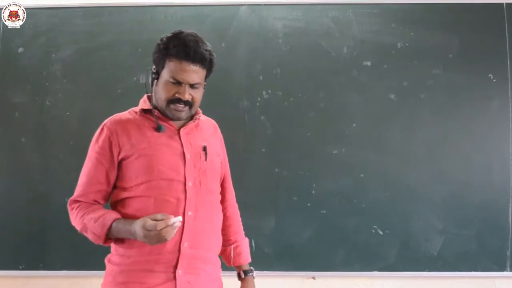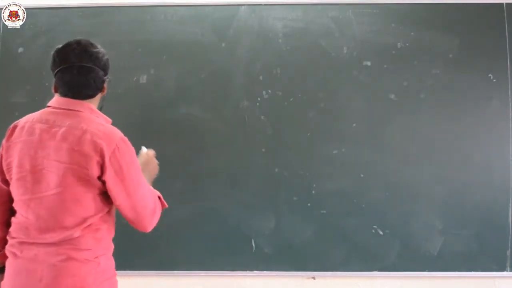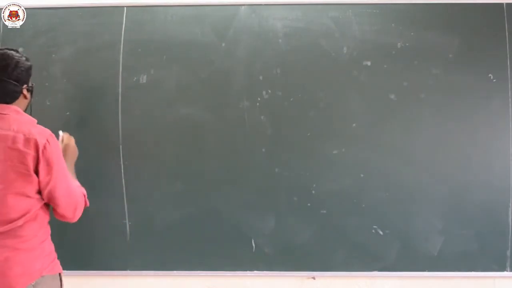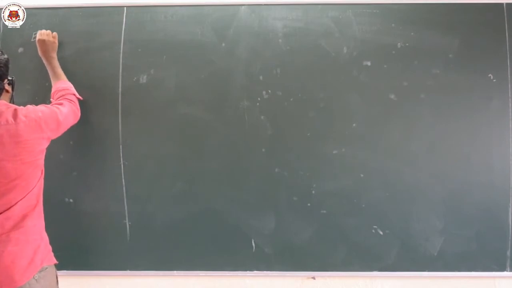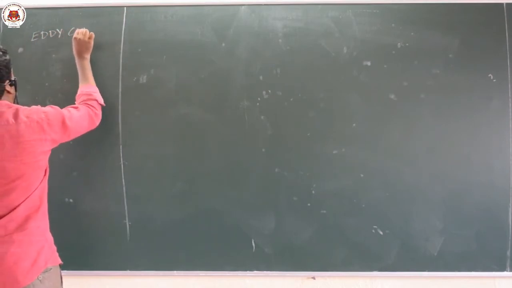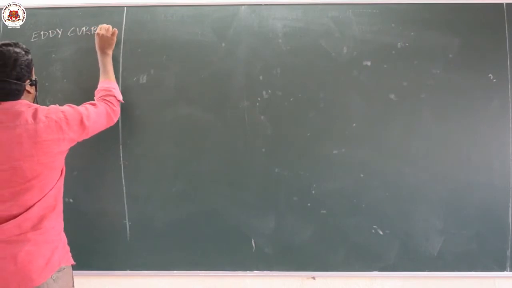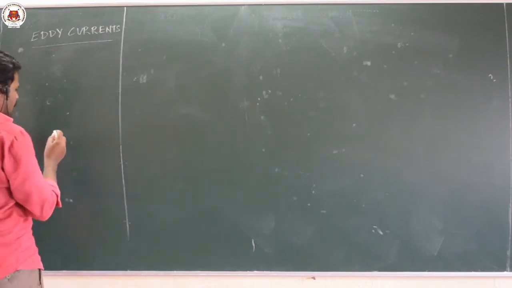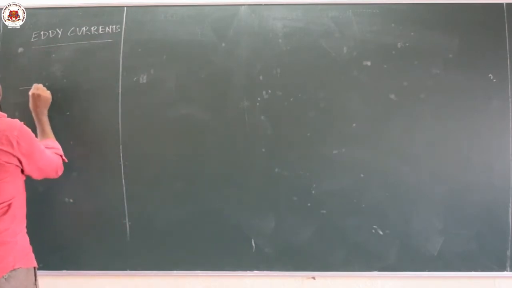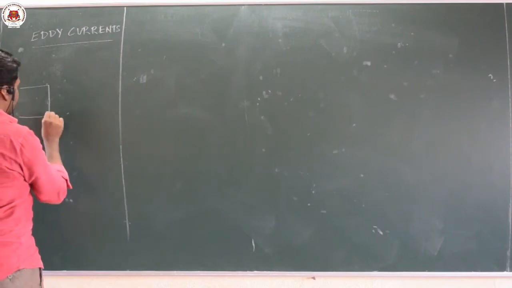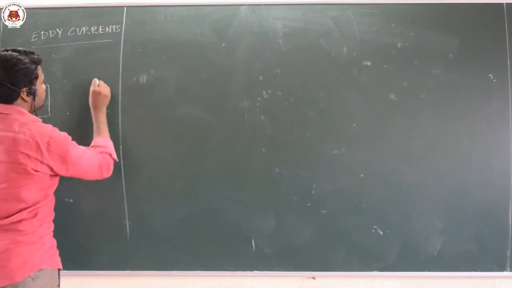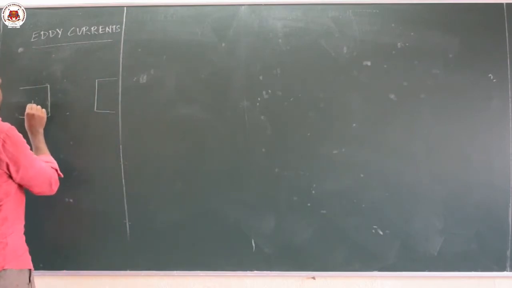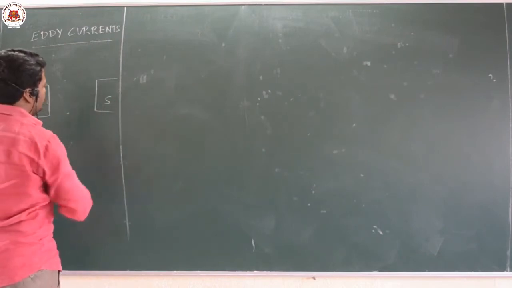Today in this video, let us discuss about eddy currents. What are eddy currents? Eddy currents are formed based on the phenomena of electromagnetic induction. See, you take two poles of a magnet, north pole and south pole.